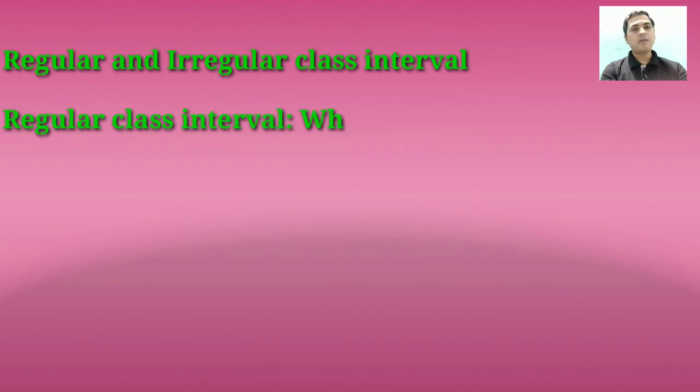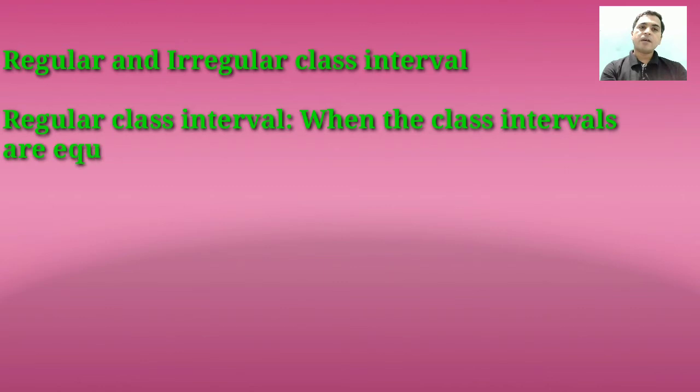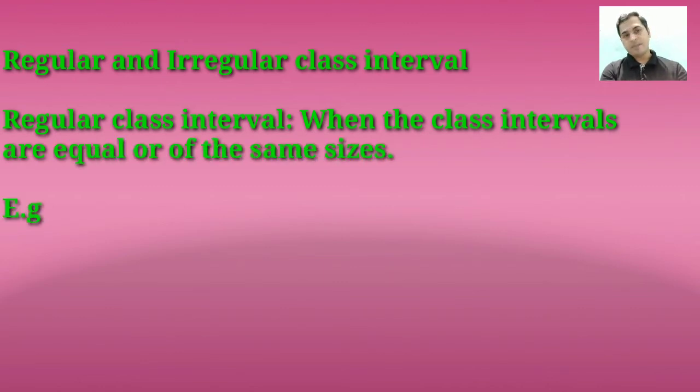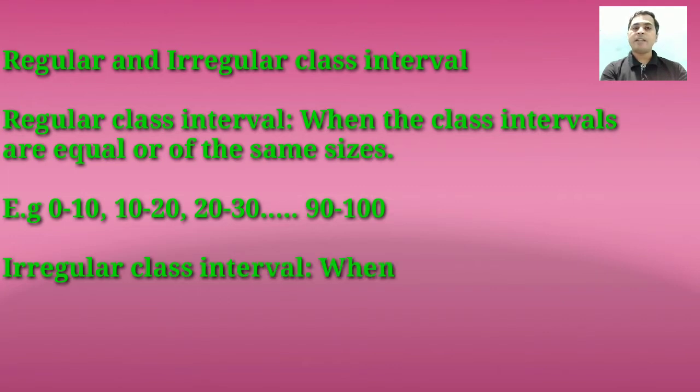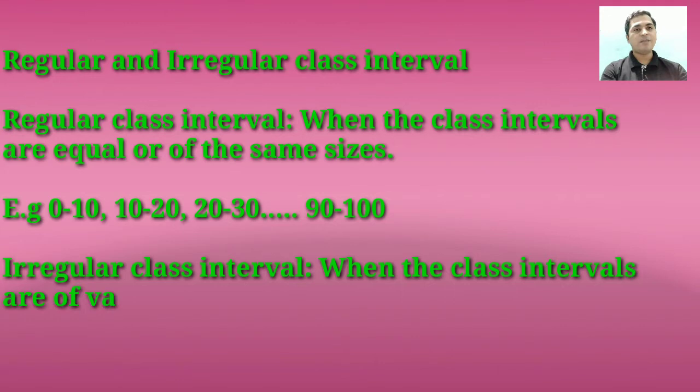Dear students, regular and irregular class interval. What is regular class interval? When the class intervals are equal or of the same size, it is known as regular class interval. Here 0 to 10, 10 to 20, 20 to 30 and so on. Irregular class interval: when the class intervals are of varying size.